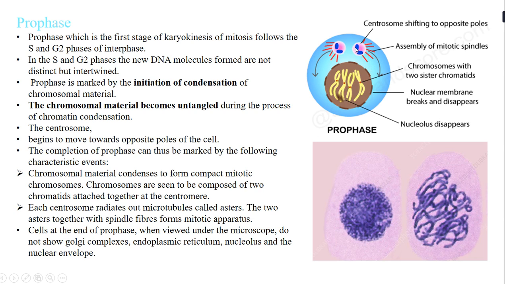Each centrosome will move to the opposite poles, and it will also radiate out the microtubules. If you see, there is a radiation of these microtubules. The cells at the end of prophase, when viewed under the microscope, will not show the Golgi complex, the endoplasmic reticulum, the nucleolus and the nuclear envelope. So slowly the nucleolus and the nuclear envelope also start disappearing at the end of prophase.